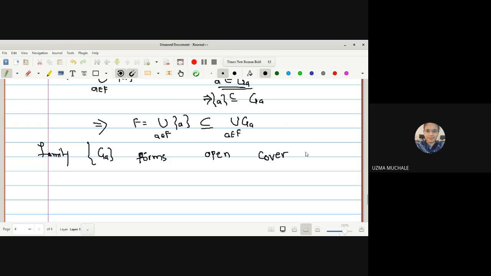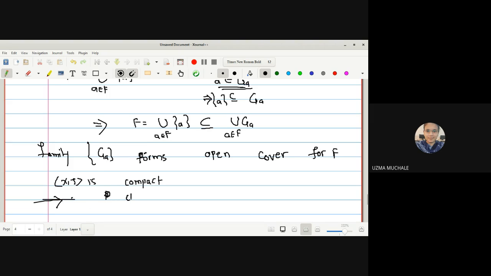The family GA forms an open cover for capital F. What is given to us? X2 is compact as well as T2. We used T2: with the help of the T2 space itself, we found GA, GX, and then we found the open cover. But X2 is compact. We have seen one theorem related to compact spaces. That's why I told you we should remember all the theorems of compact spaces.